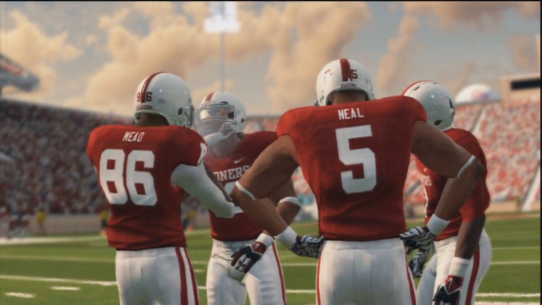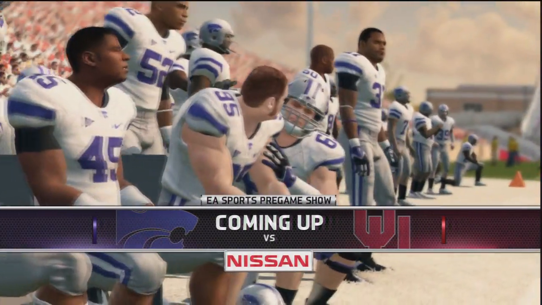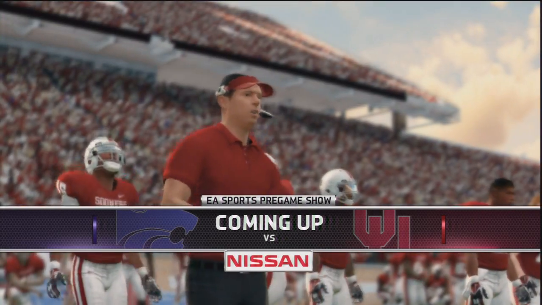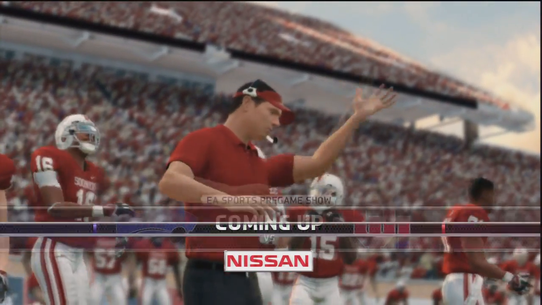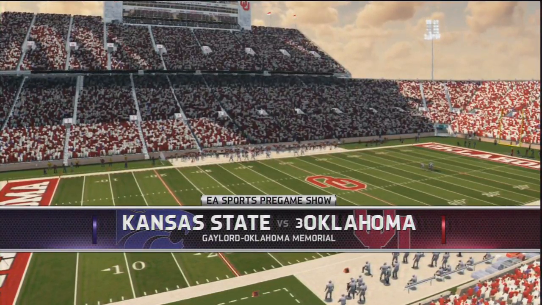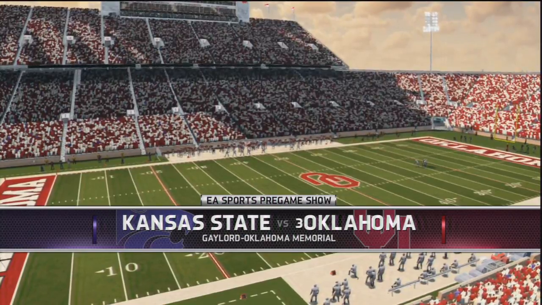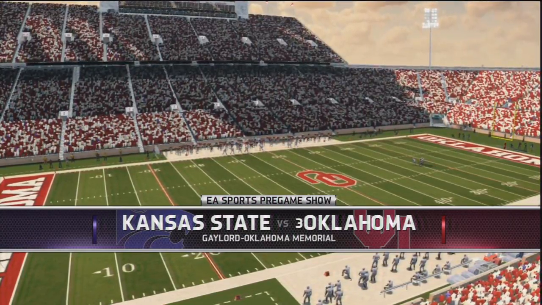Welcome to week 13 of the college football regular season. OU comes in this game ranked number 3 at 8-1. Kansas State is unranked, sitting at 4-5. Obviously, Kansas State's hopes of winning the Big 12 are gone. OU still has a very good chance to, but they will need Texas to lose another game. But for today, they are to focus on Kansas State.